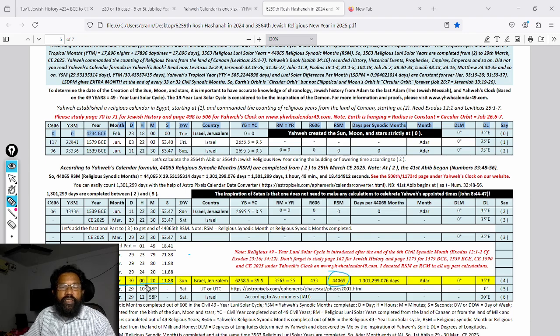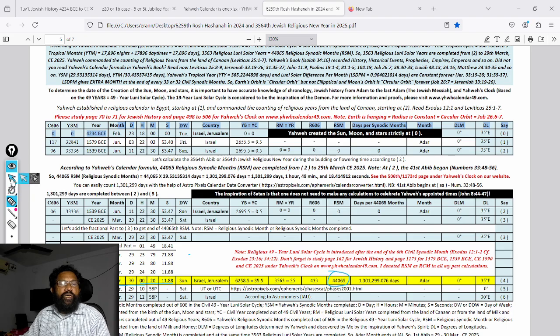See clearly, strictly at this particular date, the 3564th religious new year begins. Therefore, the new year date is equal to the release new year date in 2025, which is 29th to 30th March only.